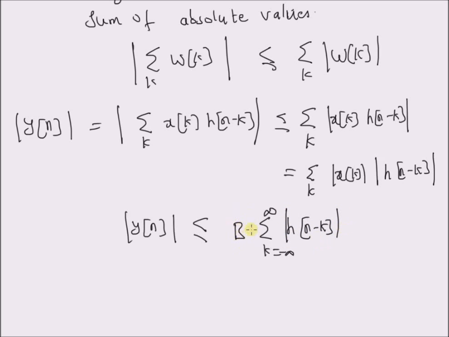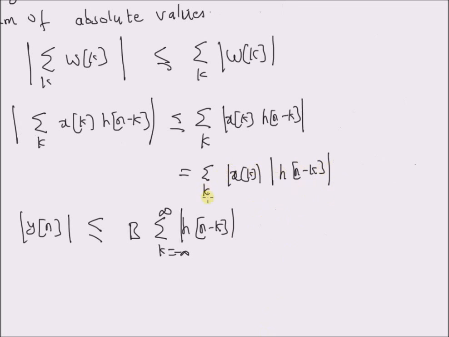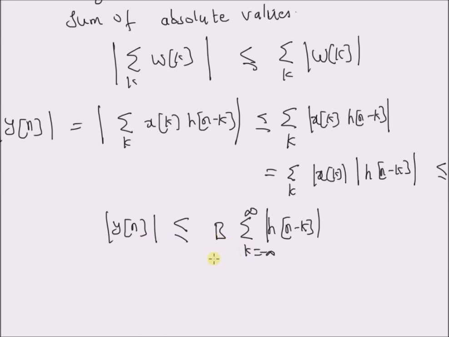And this relation is derived by using the fact that the absolute value of x of k is bounded by b, because this sum is bounded by b times the sum absolute value of h of n minus k. Therefore the output will be bounded if and only if the sum from k equal to minus infinity to plus infinity absolute value of h of k is less than infinity.